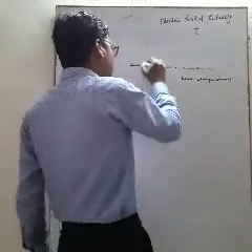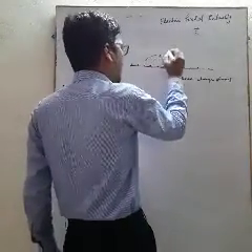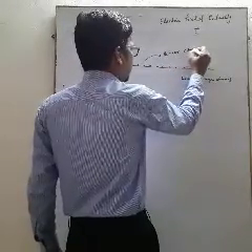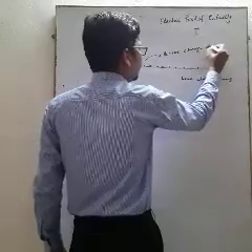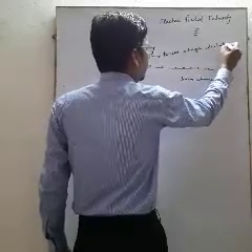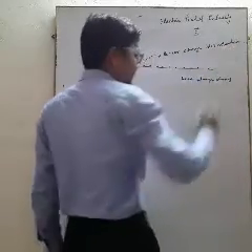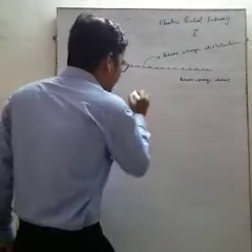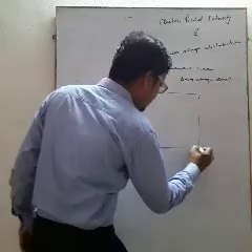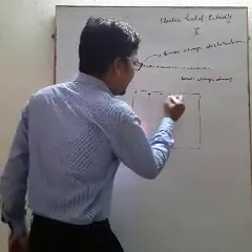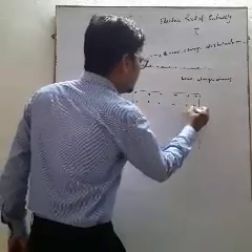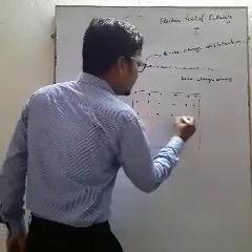Linear charge density, or this type of distribution, is called a linear charge distribution. Another type of charge distribution is this: a very thin plate which is given some positive charge.